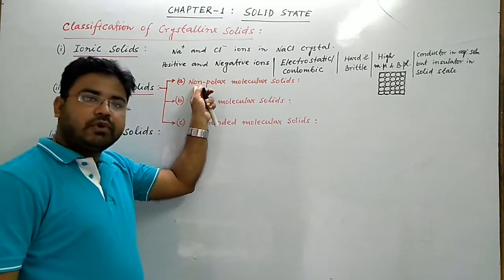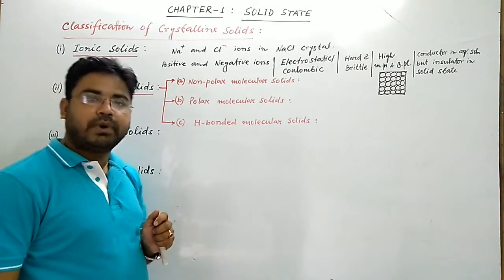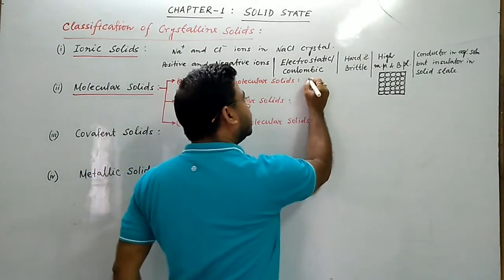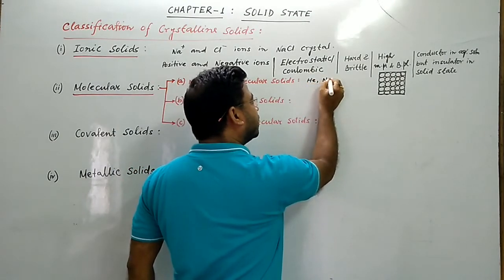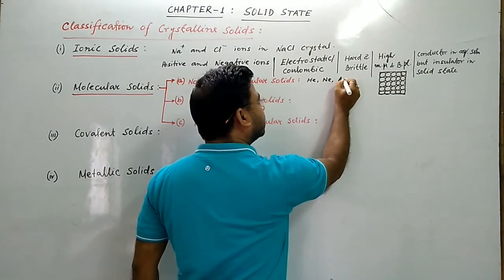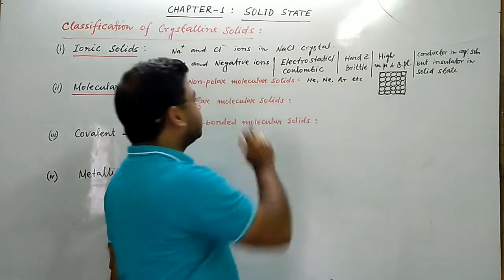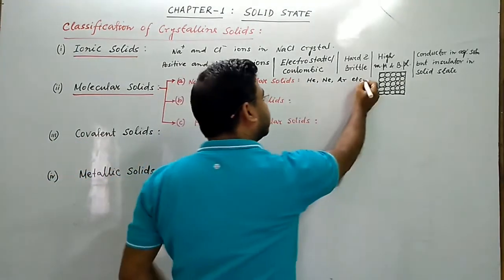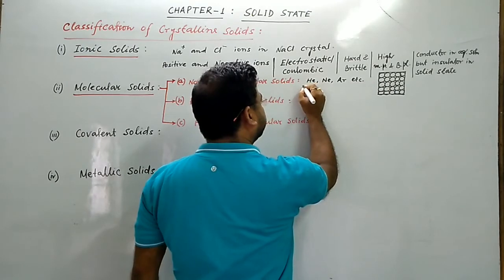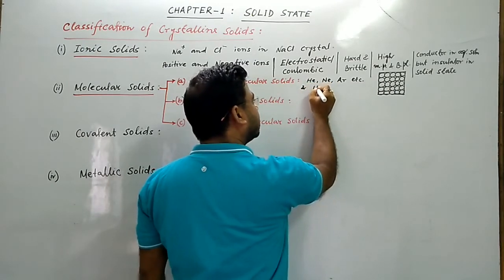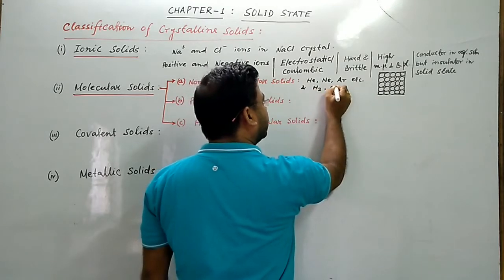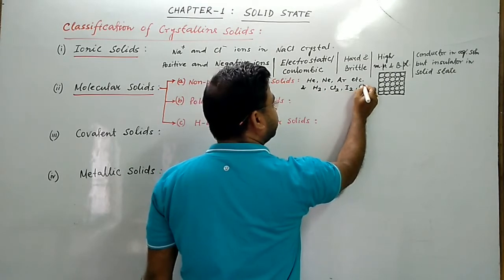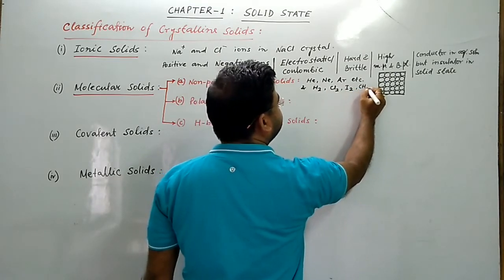In this type of solids, the constituent particles are atoms of noble gases like helium, neon, argon, etc. So in non-polar molecular solid, the constituent particles are atoms of noble gases and non-polar molecules like hydrogen, chlorine, iodine, CH4, etc.